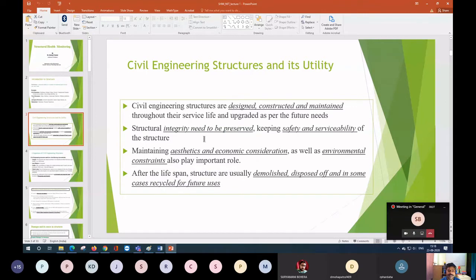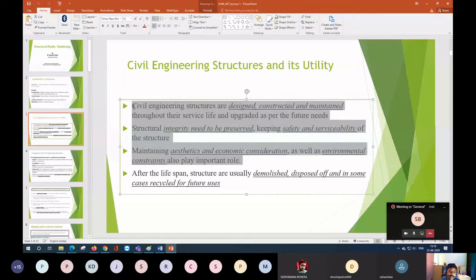Now, civil engineering structures are designed, constructed and maintained for a long time, and sometimes upgraded. While upgrading, we maintain the integrity of the structures. We always have to maintain integrity as well as safety and serviceability, because that is a part of our limit state method. We also try to maintain aesthetic and economic considerations as well as address environmental degradation. Once the lifespan of the structure is over, we don't have any other options. We normally demolish the structure and dispose of it.